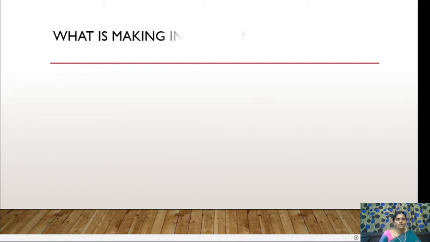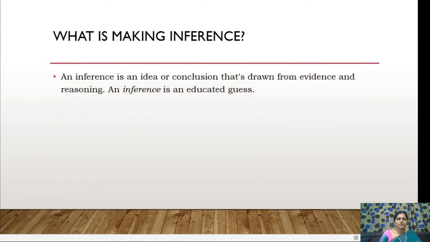In such a way, while you are reading some text, we make inferences based on the evidence or clues we can find in that text.